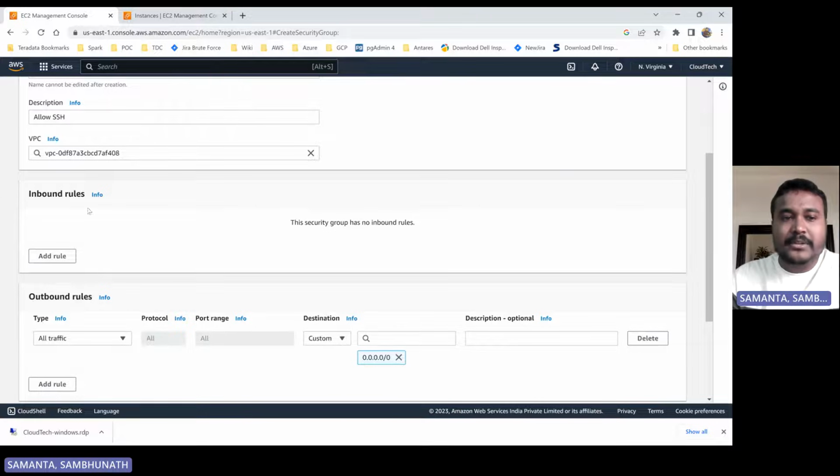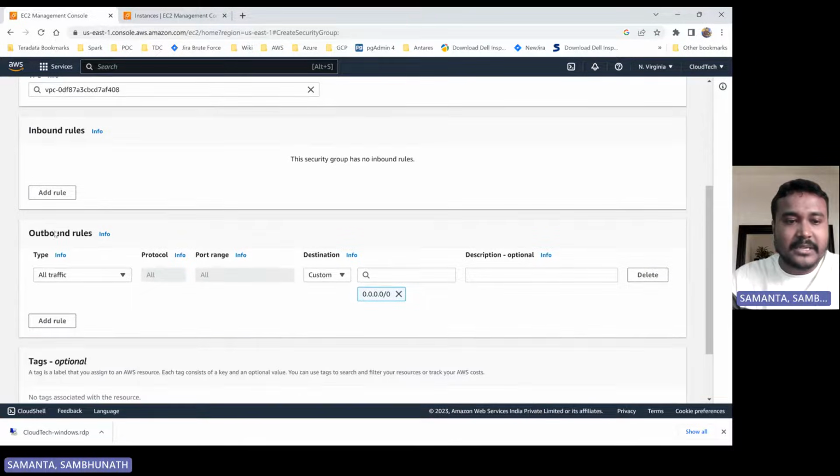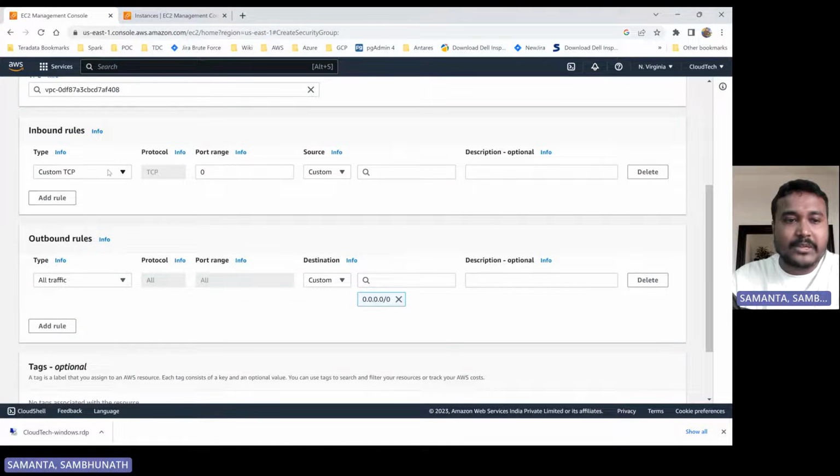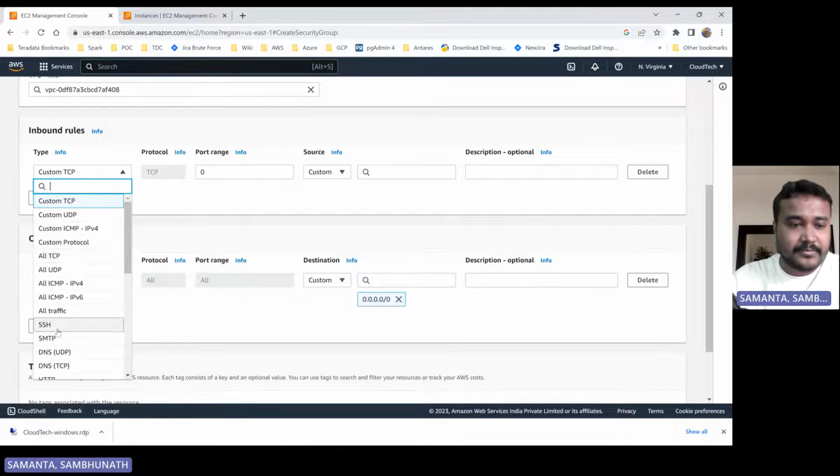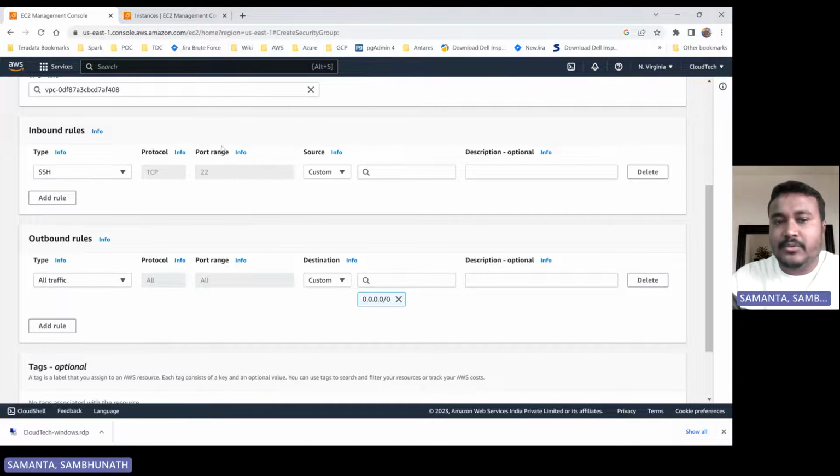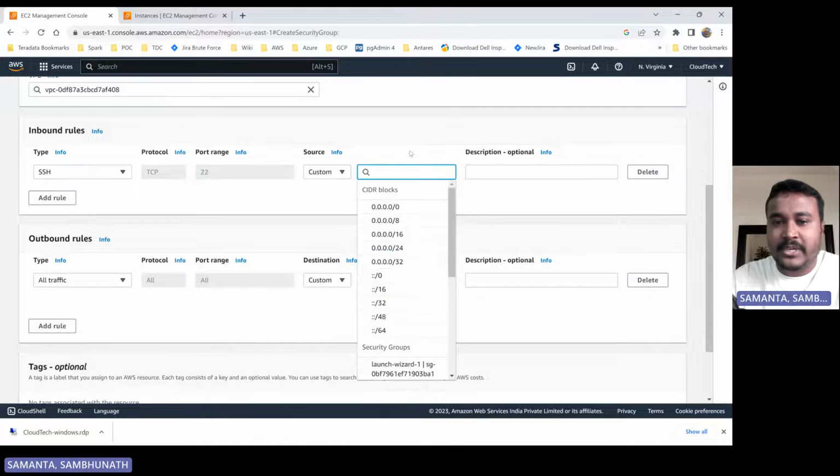Now in the inbound rule, nothing is selected. Outbound rule, all traffic is selected, right? So let me add one inbound rule, only SSH for initial. SSH is port 22, okay? And who can access, right? That is the source IP, or which IP. You can specify it as custom. If you select custom, then you have to specify that IP CIDR block details.